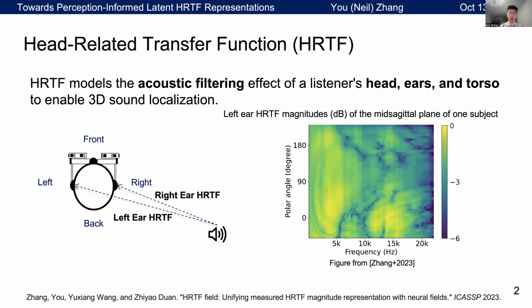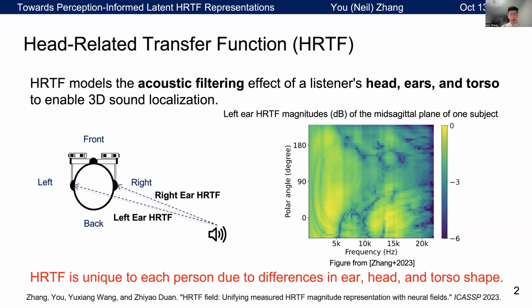Okay, first a quick refresher. What is HRTF? HRTF stands for Head-Related Transfer Function. It models the acoustic filtering effects of a listener's head, ears, and torso to enable 3D sound localization. On the right figure, I showed an HRTF magnitude plot along the mid-sagittal plane where the azimuth angle is 0, showing how spectral patterns change with elevation angles and frequencies. As we are all shaped differently in ear, head, and torso, HRTF is unique to each person.